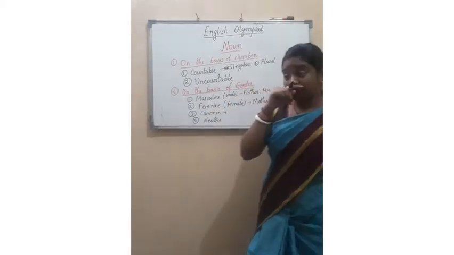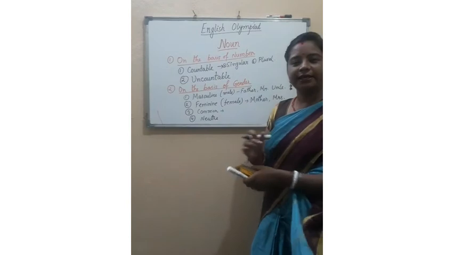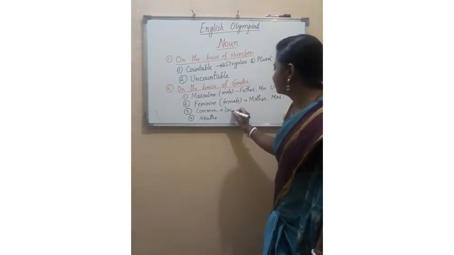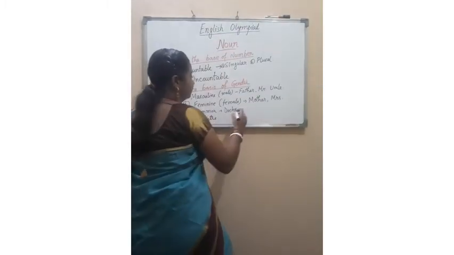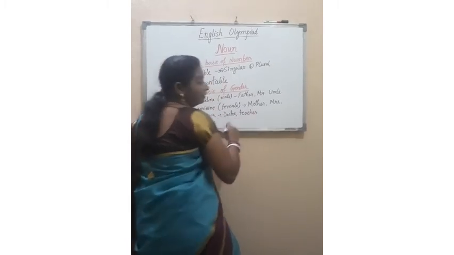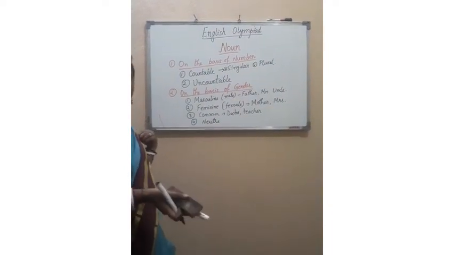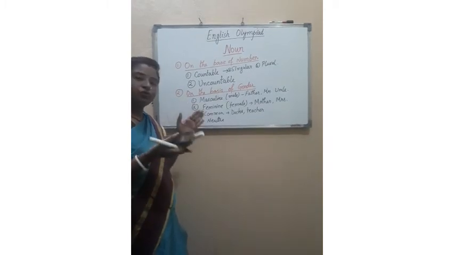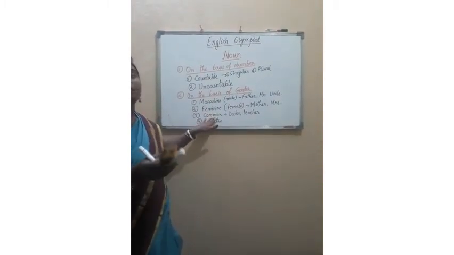We don't know. So in that case, what can be such type of words? Any idea? I am telling you, doctor. Teacher, engineer. I mean all the professions. So generally, see, doctor can be a lady doctor or a gents doctor. Teacher can also be sir or ma'am. So when we don't know whether they are male or female, then it comes under common gender noun.